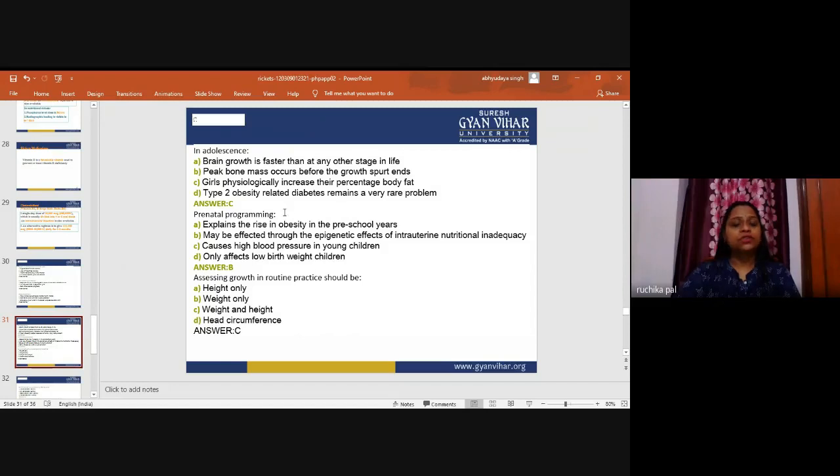Now the next question is about prenatal programming. It explains the rise in obesity in the preschool years. It may be affected through the epigenetic effect of uterine nutritional inadequacy. It causes high blood pressure in young children. It only affects low birth weight children. So the correct answer is B, it may be affected through the epigenetic effect of intrauterine nutritional inadequacy.